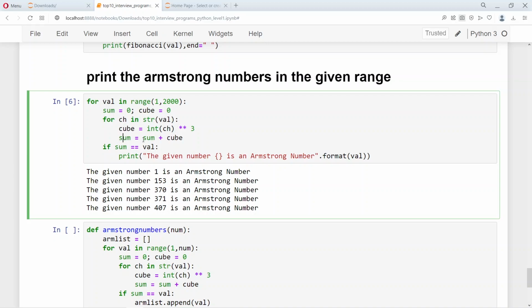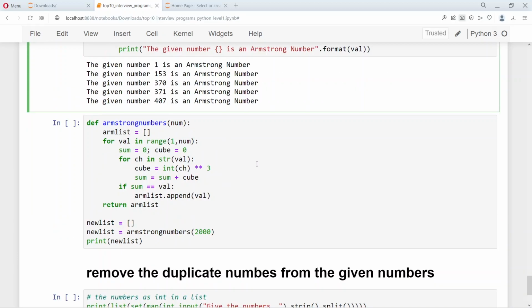So the sum is equal to sum plus cube. So here you can see that the cube and the sum are reset after every outer loop number. This is obvious, because when you calculate the sum of the cubes, you need the sum to be reset after every number in the outer loop. So only then the sum will come correctly. And finally, if the sum of the cubes of the individual numbers is equal to the given number, then that is an Armstrong number. Which is what we are doing.